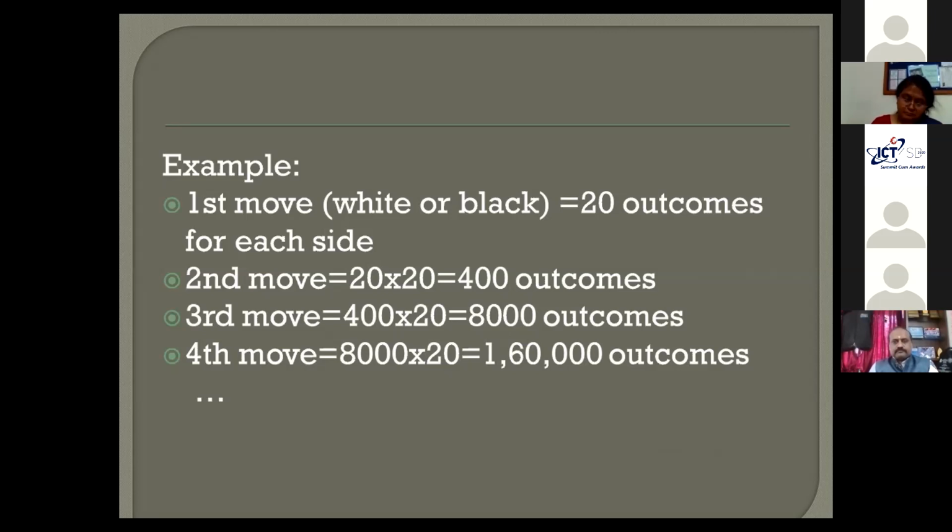Last 1 minute, conclude fast. Last, how many minutes? Sorry? 1 minute, 1 minute. Oh, 1 minute.